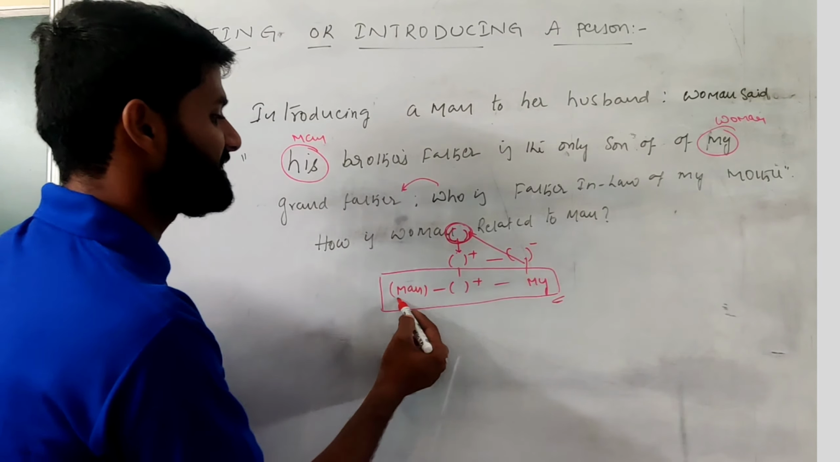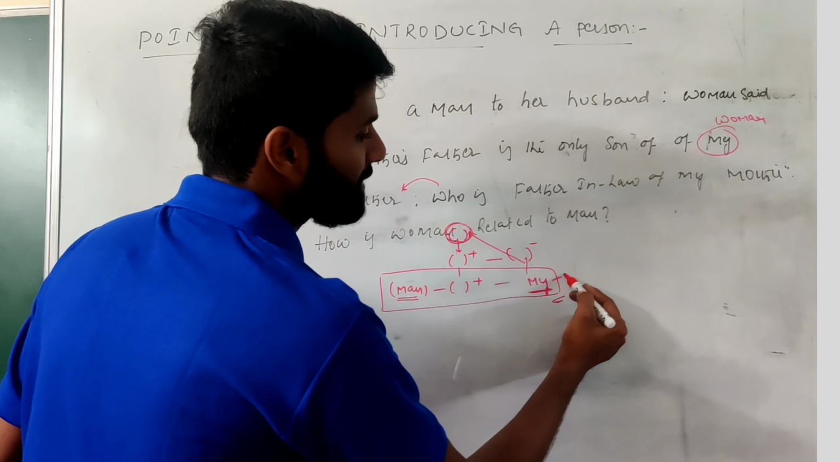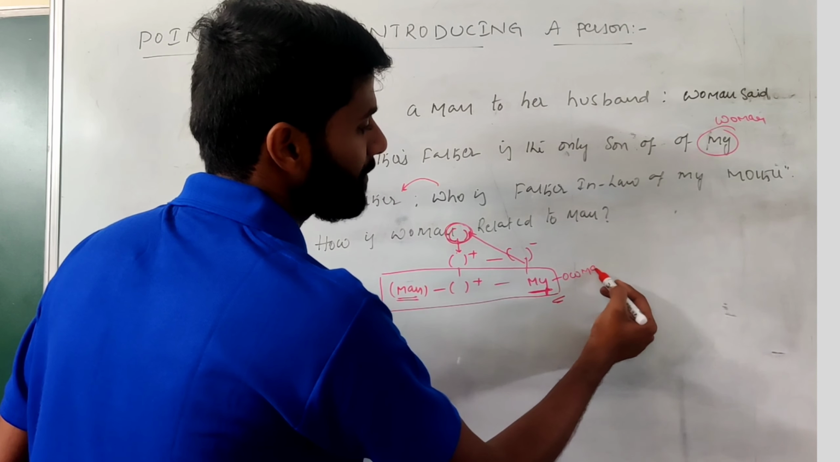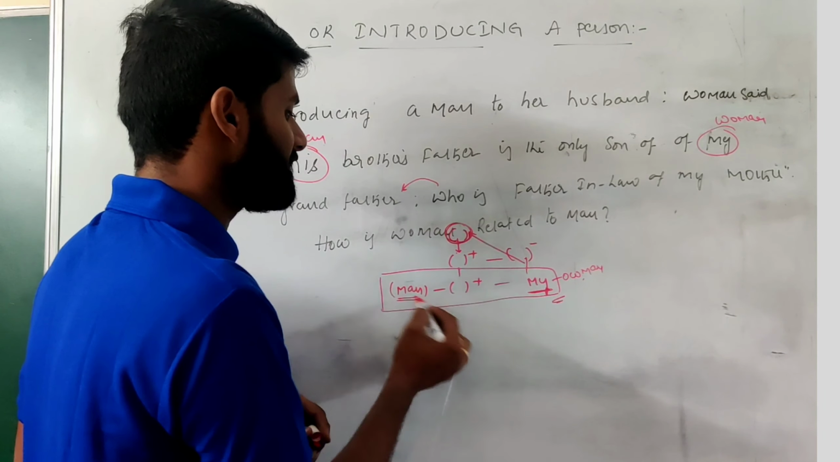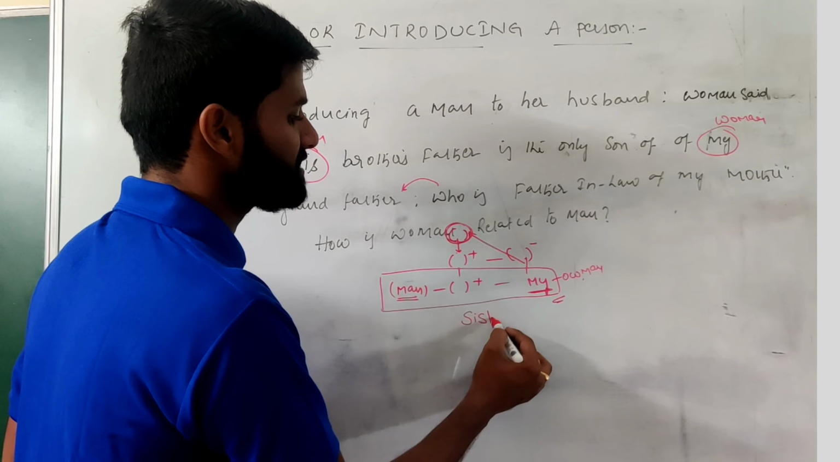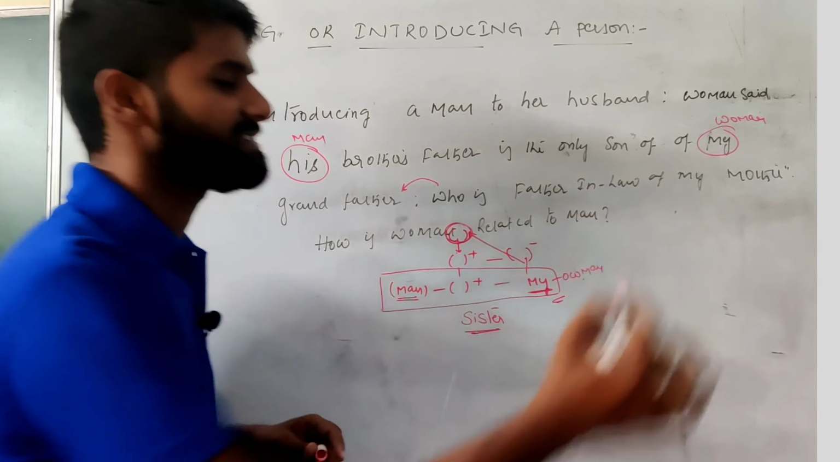Then see, this is the man and this is my. My can be referred to as woman. Then here my question, how is woman related to the man? Woman related to the man is own sister. So answer is sister.